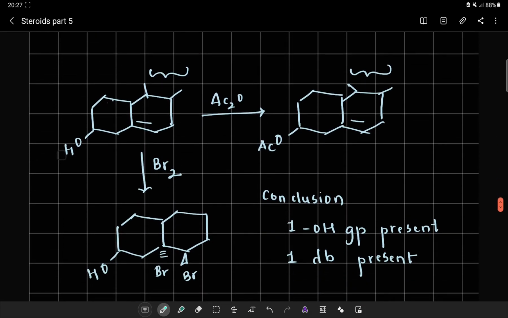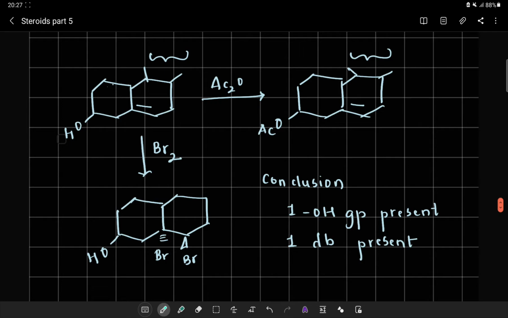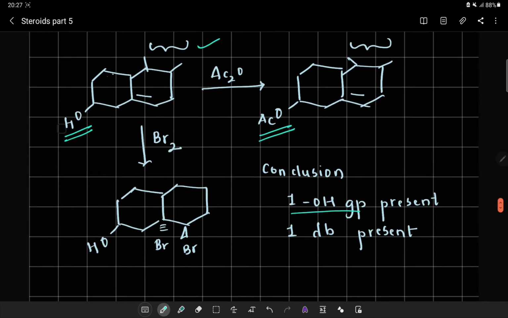So the first reaction is when cholesterol, that is this compound, reacts with acetic anhydride, OH will get converted to OAc. That is, cholesterol on reaction with acetic anhydride will give me a monoacetate. With this, we can conclude that there is a presence of one OH group.